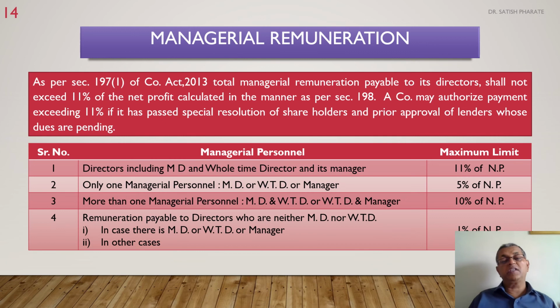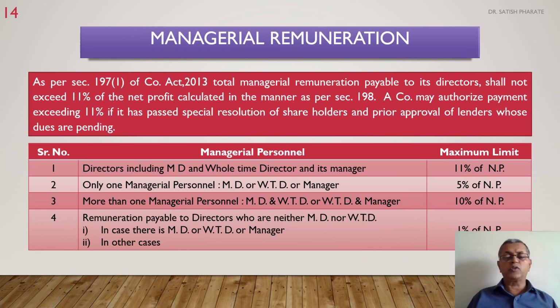Next one is managerial remuneration. As per section 197 of the Companies Act 2013, total managerial remuneration payable to its directors shall not exceed 11% of the net profit calculated in the manner as per section 198.